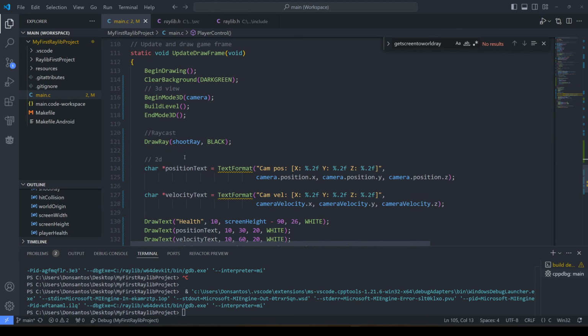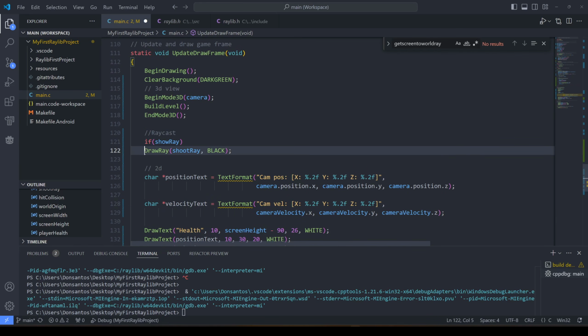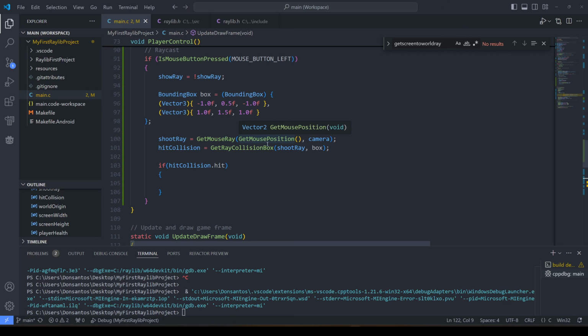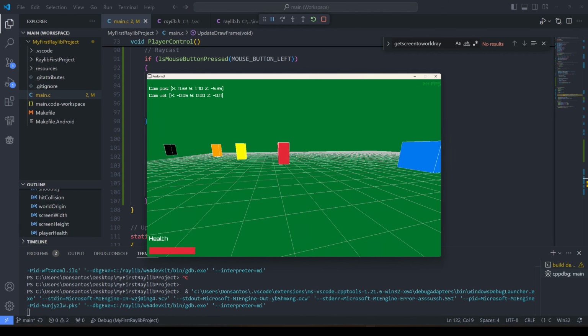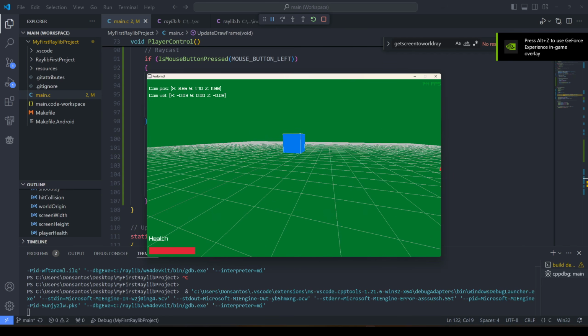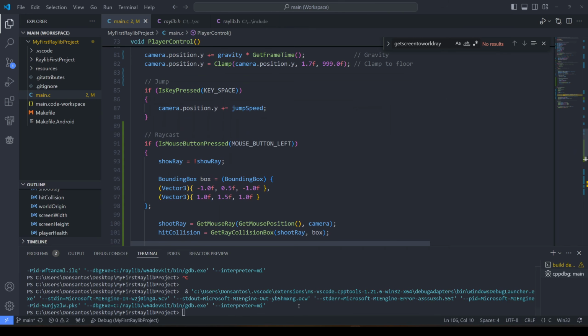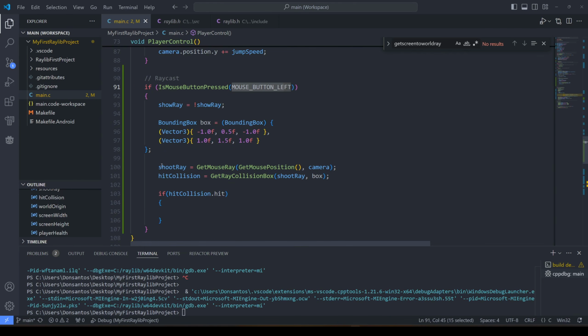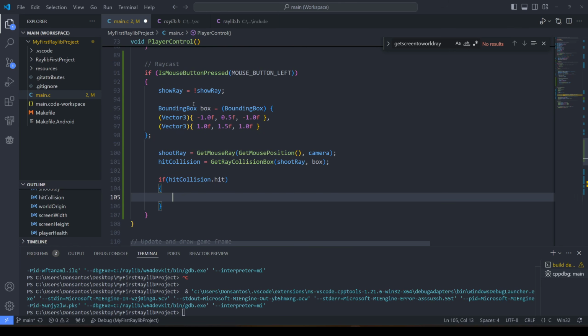And in the draw frame, if show ray, then draw ray. So that should be a toggle now, right? So it's toggling, show or show not. Is it currently too short? Maybe. Because I'm not seeing a ray here. I just want to see the ray, you know? I feel like if I press the button, shoot ray equals get mouse ray, get position, camera. This should be an infinitely long raycast, traveling from the camera all the way down.